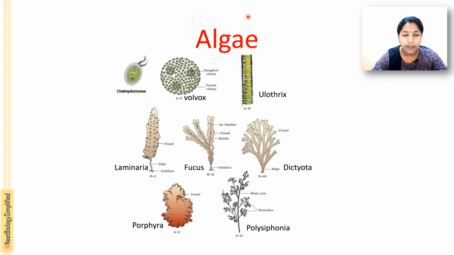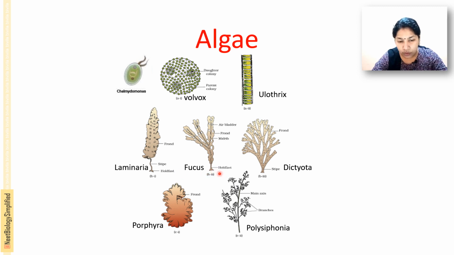Here is a picture of some of the green, brown and red algae: Chlamydomonas, Volvox and Ulothrix. And here Laminaria, Fucus and Dictyota. Laminaria is a brown alga. You can see the holdfast, the stem-like stipe, and the frond, the green photosynthetic part. The holdfast attaches it to the substratum.